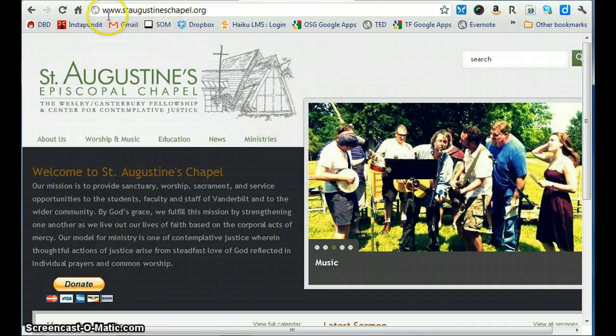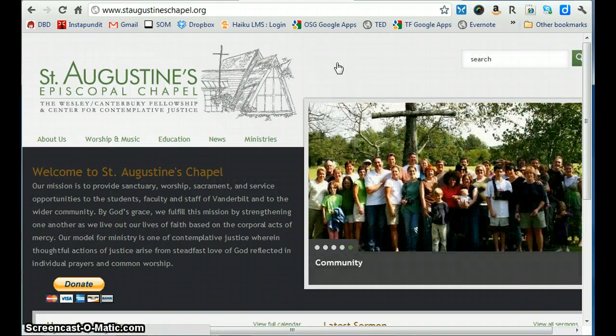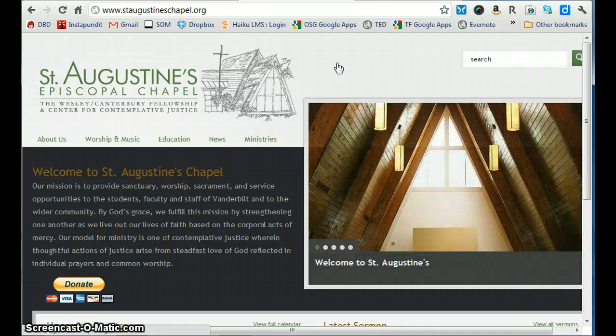So you see the URL is still www.staugustineschapel.org, but we are so excited to unveil this new site to everyone because of all of the information and pictures and links that are available. So let's take a look at the site.